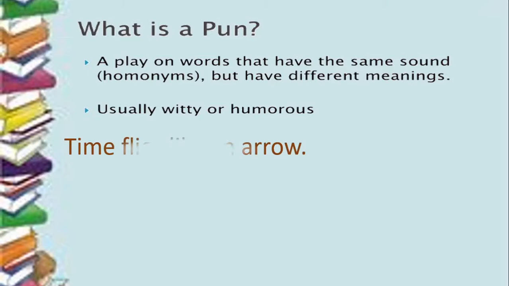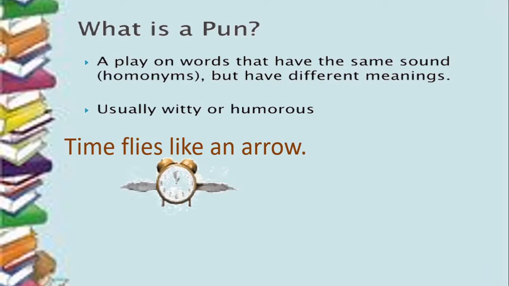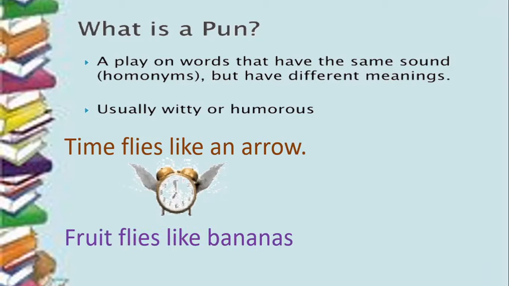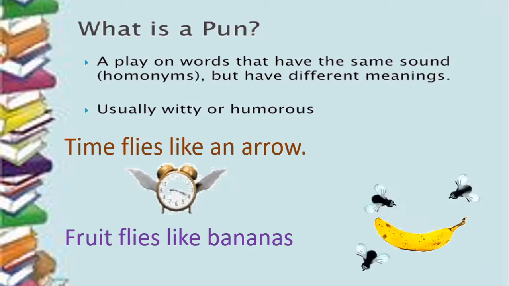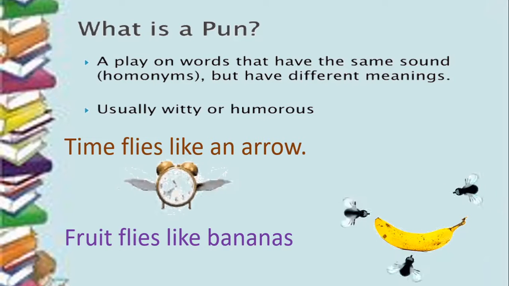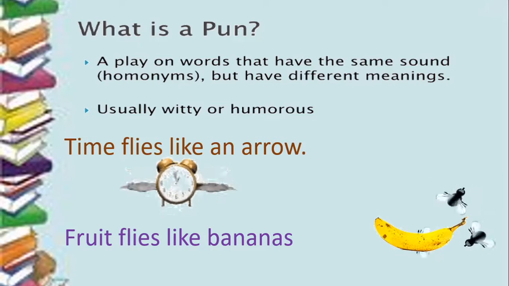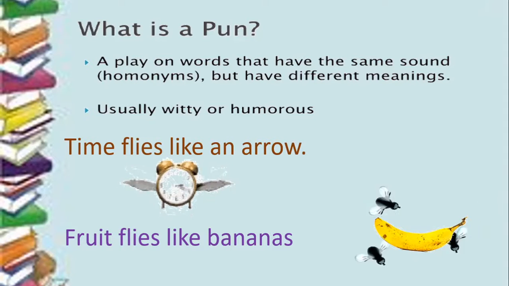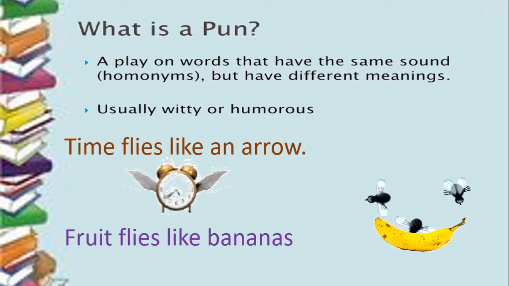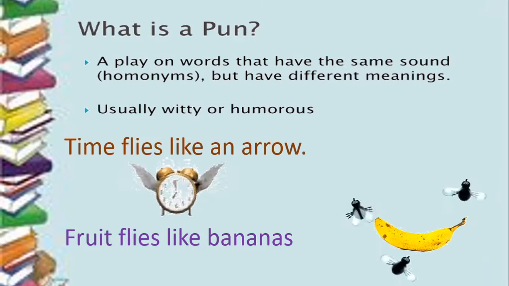For example, time flies like an arrow. Now, flies here means the action of flying. So, time flies. Can time literally fly? No, but time passes soon. And look at the other meaning of flies here. Fruit flies, they like bananas. So fruit flies eat fruit and they like bananas. So here there are two phrases used. The first one is time flies and the other one is fruit flies. In one, flies is the action, and in the other, fly means the insect.